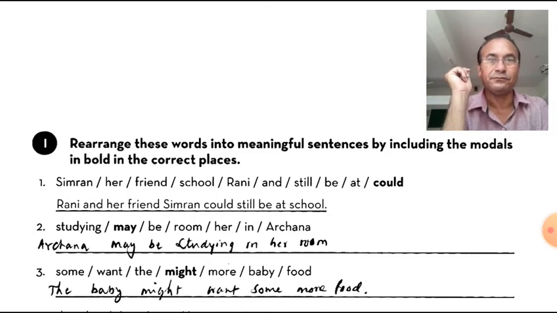Now let's see. Studying, may be, room, her, in, Archana. So Archana may be studying in her room. Archana is the subject, may is the helping verb, be, and studying in her room. So this way it makes meaning, but if you make the sentence without following the structure, it will not bear a meaning.